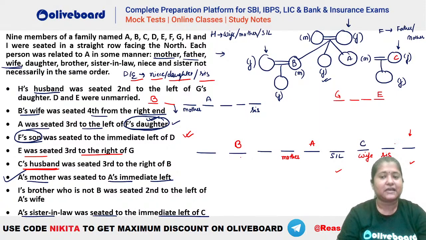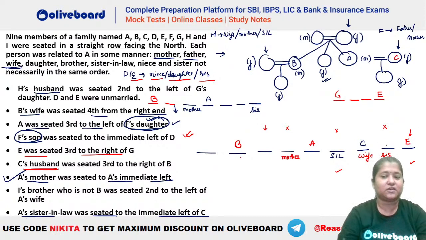E can be the sister, that's also possible. 1, 2, 3 is not possible, because E cannot be the sister-in-law since she has to be unmarried, right? E has to be an unmarried person. So you cannot take your E here. And if you take your E here, you will not be able to place your G, right? So the only possibility now is E here.